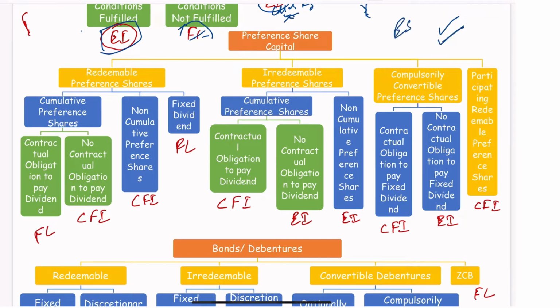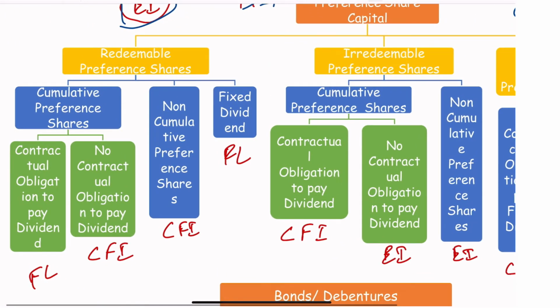Generally only equity shareholders have the voting rights and participation in the profit. But if a preference shareholder also has this through an additional clause or provision, how does it need to be classified?